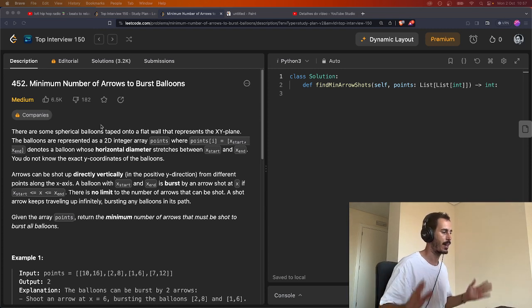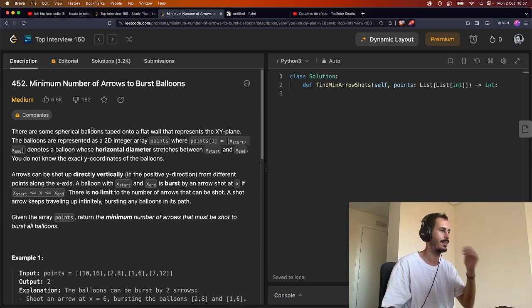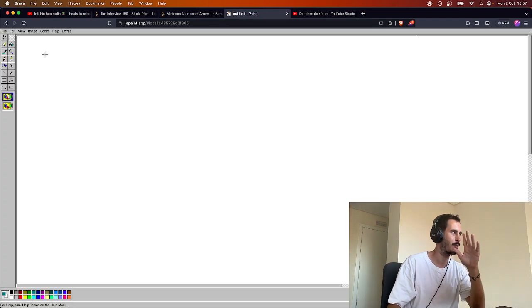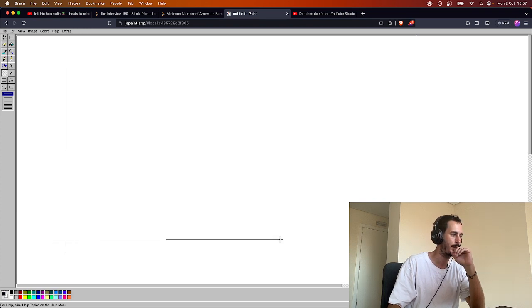So what's this about? I already did some reading and pretty much I'm gonna draw it because it's easier to draw than to do anything else. So you have an XY axis and you have a bunch of balloons. Let me just put some balloons here.